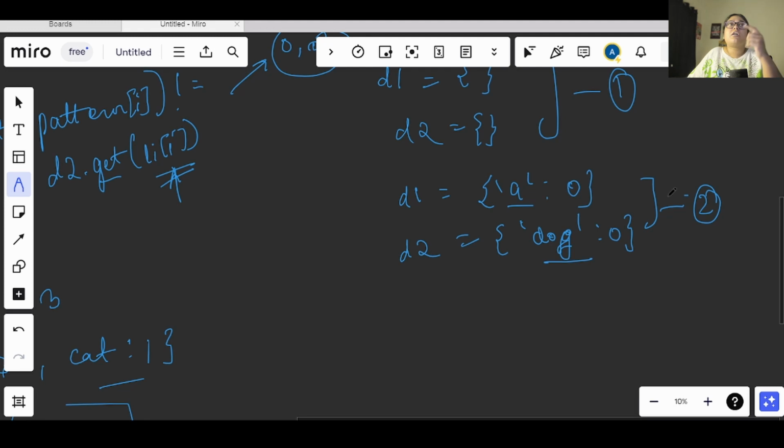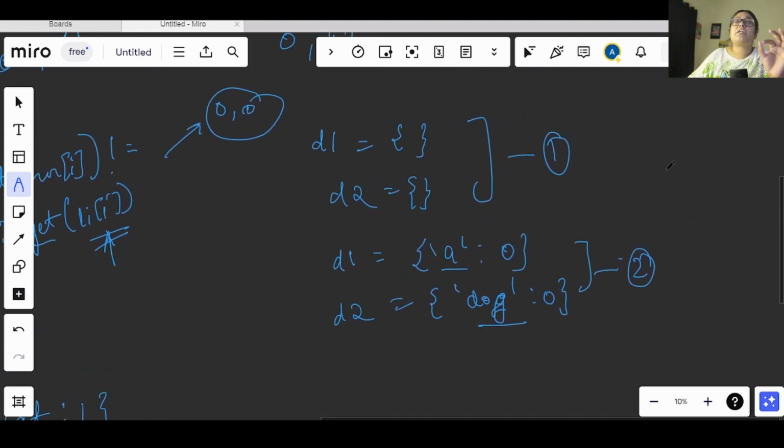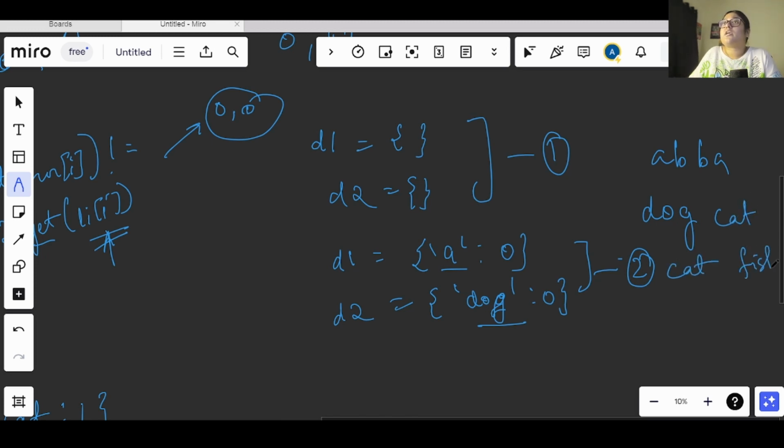What I mean is that if we are iterating over a b b a and dog, cat and fish, we are trying to get the data one step ahead.